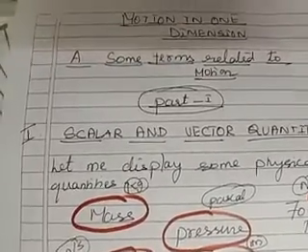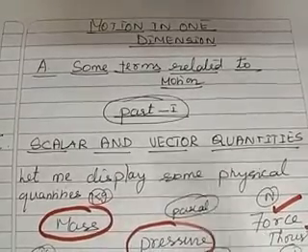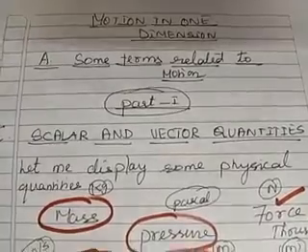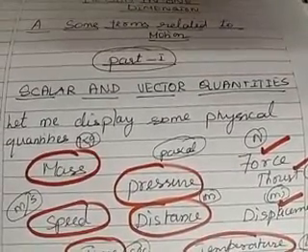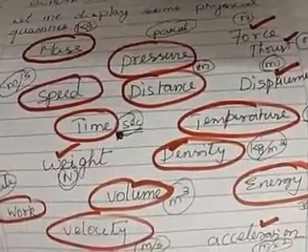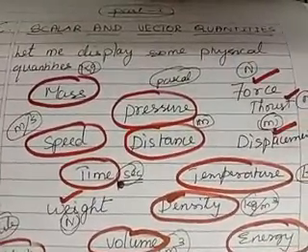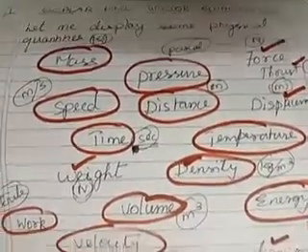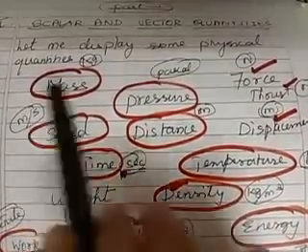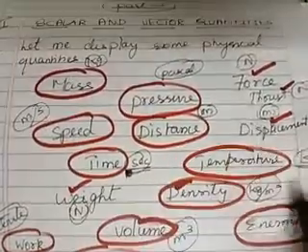Now, let us understand the very meaning of scalar and vector quantities. What I am going to do is display some physical quantities in front of you. I have circled some quantities, and I have put a tick mark for certain quantities. I have displayed, in a very random manner, a lot of physical quantities. Let us consider all the circled ones first.